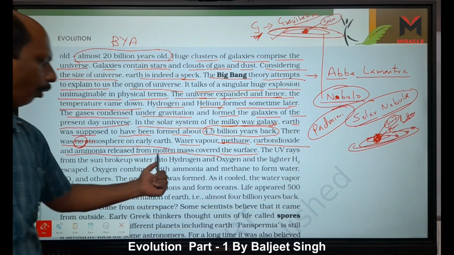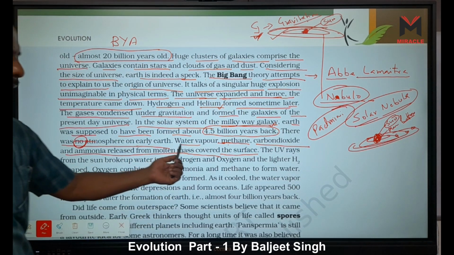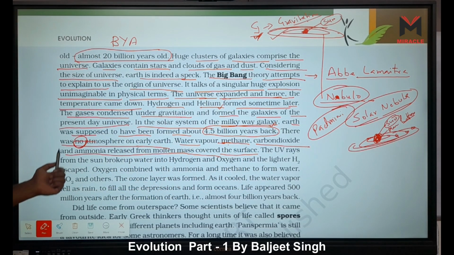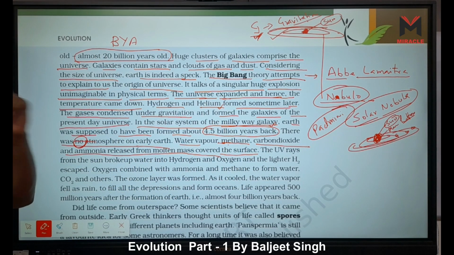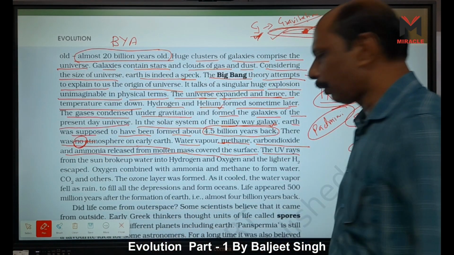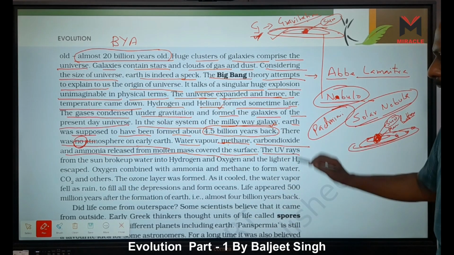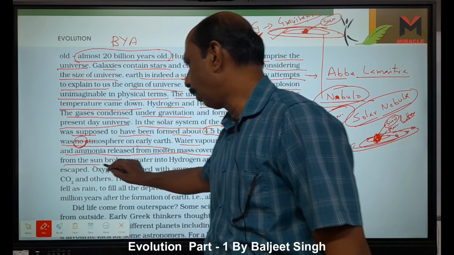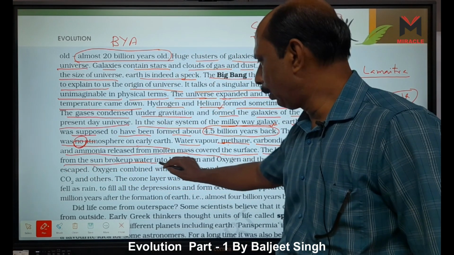That is from the molten mass, right? They are released from the molten mass, covered with ultraviolet rays, that is UV rays, because at that time the ozone layer is absent.